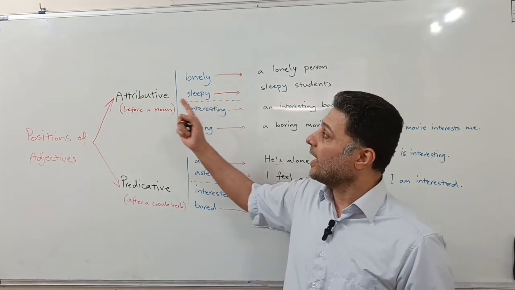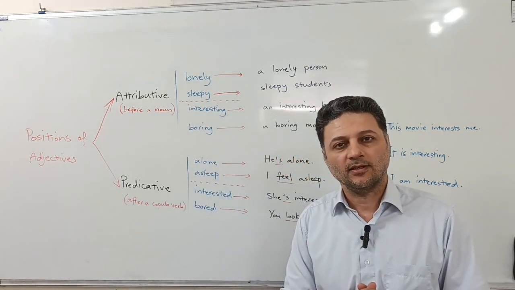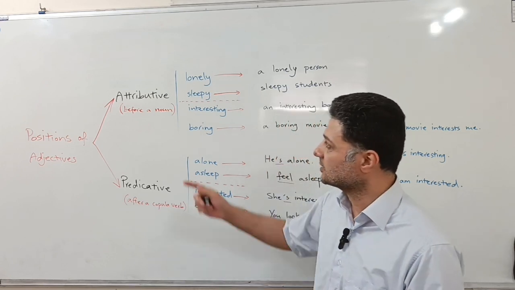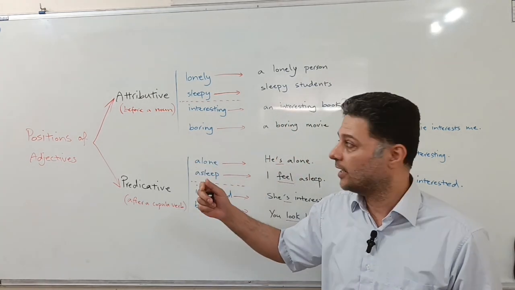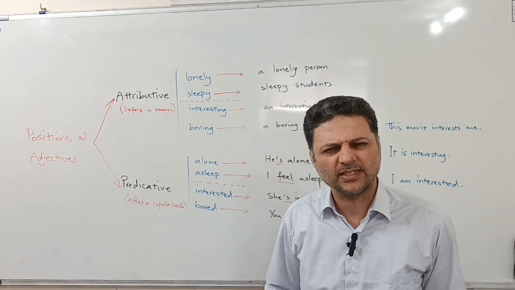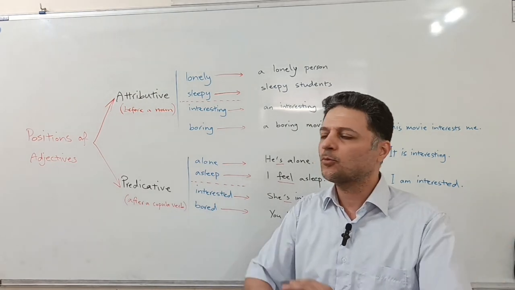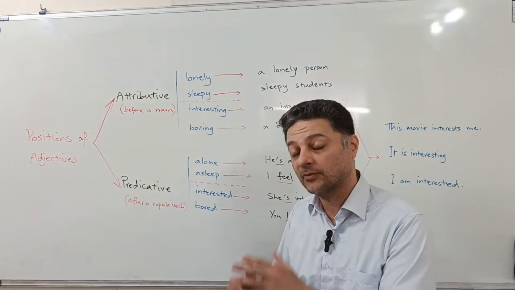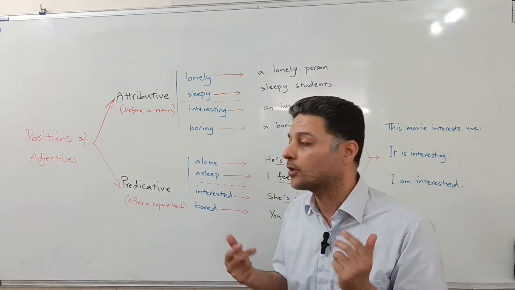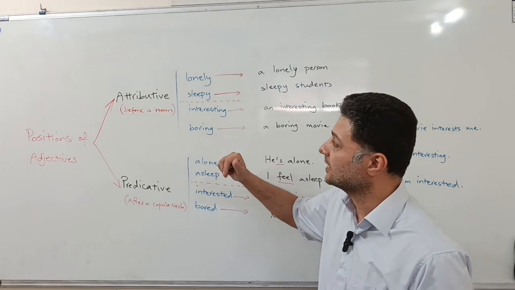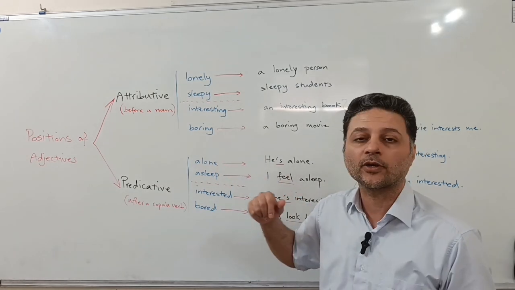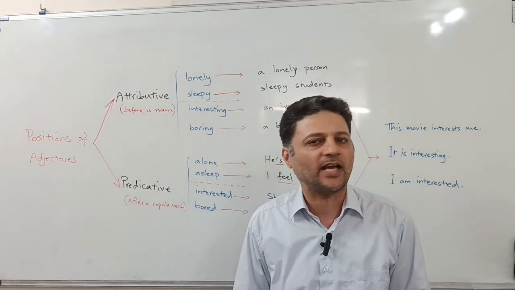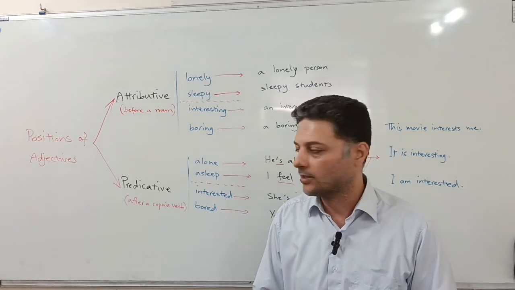Well, we have the attributive position of the adjective, that is before a noun, all right? Like all the adjectives except a few. So most of the adjectives in English can be placed before a noun, not after, like lonely, like sleepy, like interesting, boring, or thousands, millions of adjectives that are there in the English language, all right?